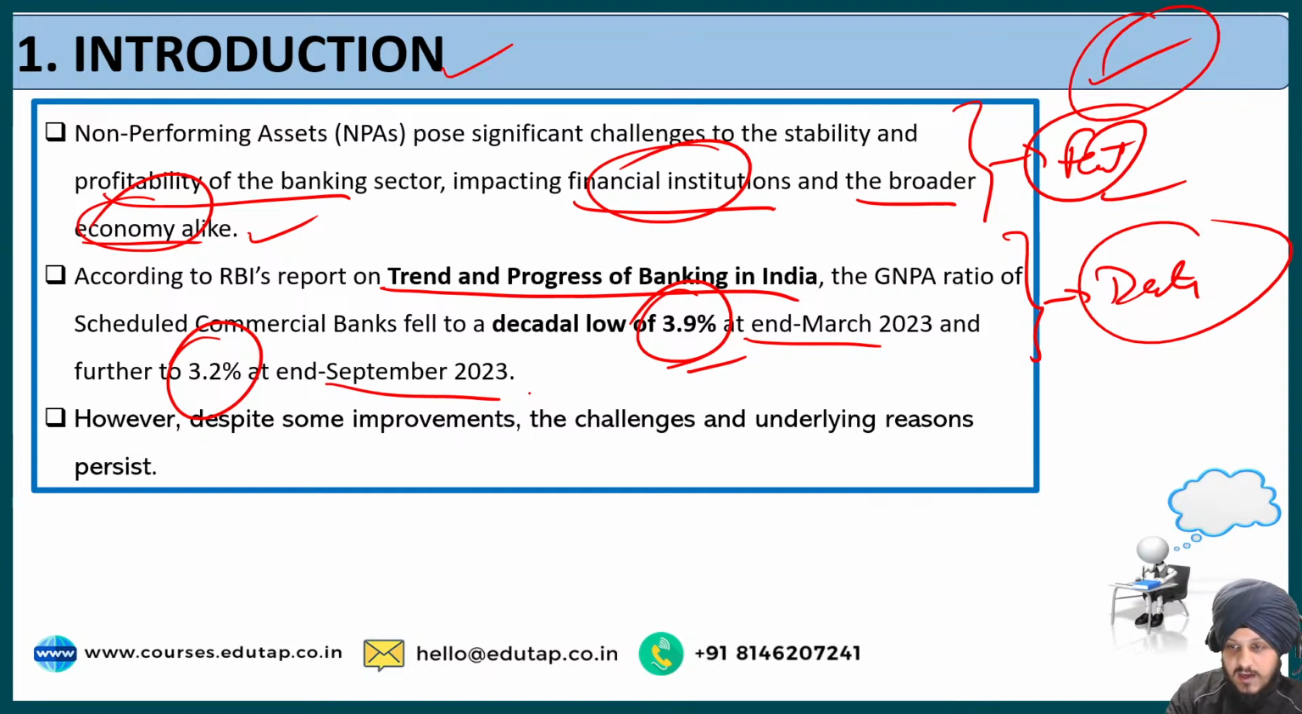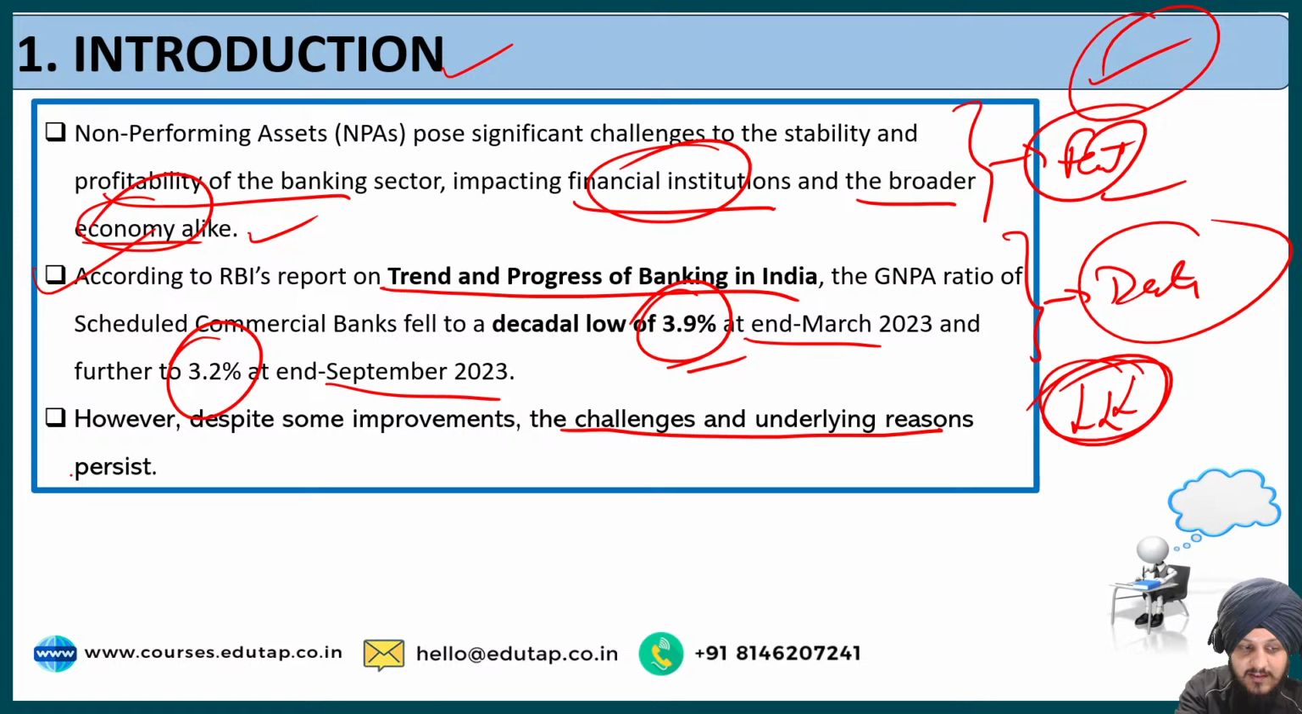So this reflects that the gross NPA ratio, which means the gross NPAs out of the total loans that are extended by the bank, has been decreasing. That is what has been highlighted in the report. And then we can write, however, despite some improvements, the challenges and the underlying reasons persist.